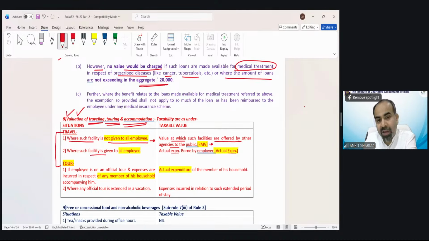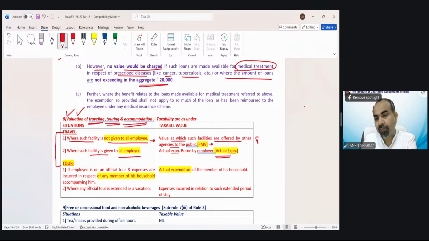If that benefit is given to all employees, if the employer says all the employees have the same benefit of traveling, in that case, whatever amount has been paid by the employer in the package is going to be the taxable value in the hands of the employee. That would be given in the question. Whether an individual employee gets the benefit, then you need to tax the value as FMV. If that is provided to all the employees, in that case, you have to take the actual expenditure.